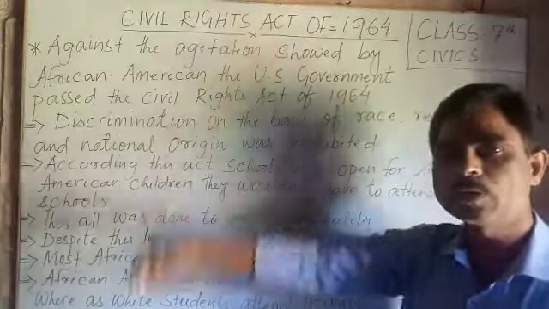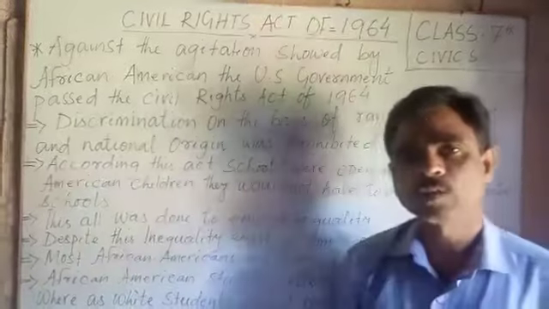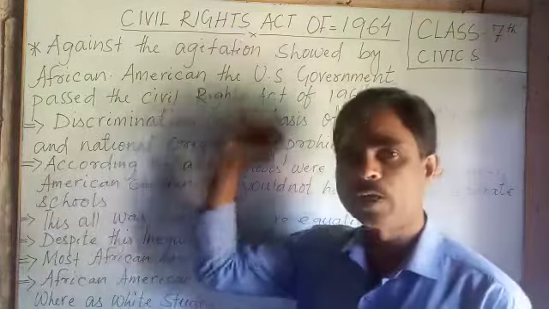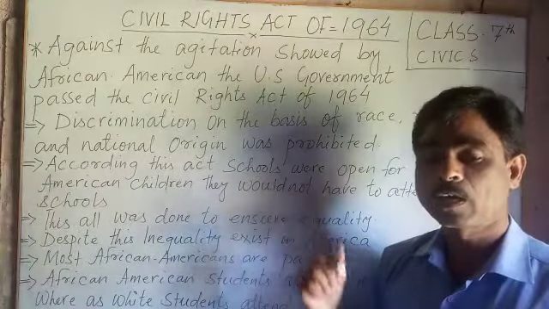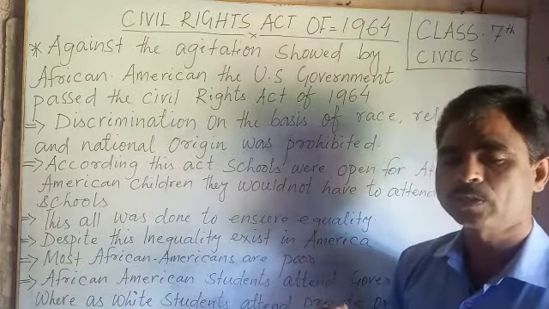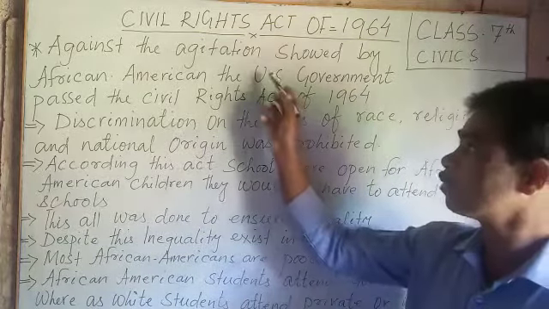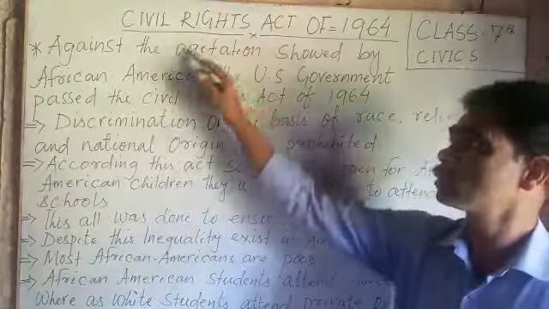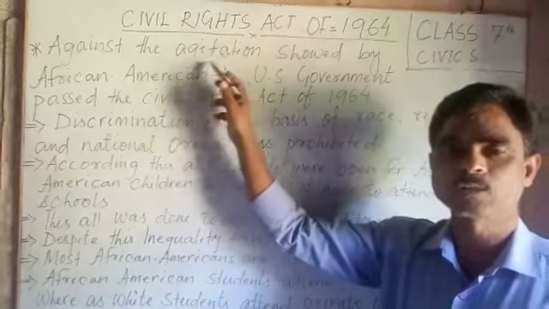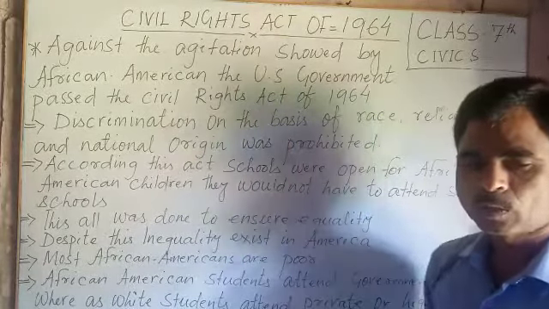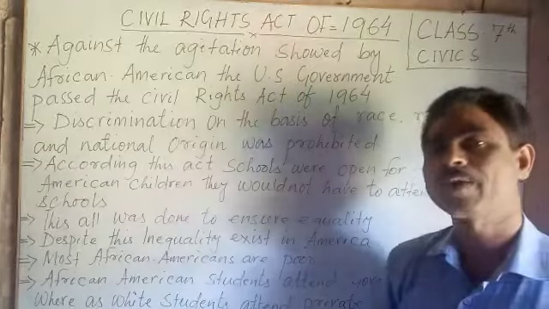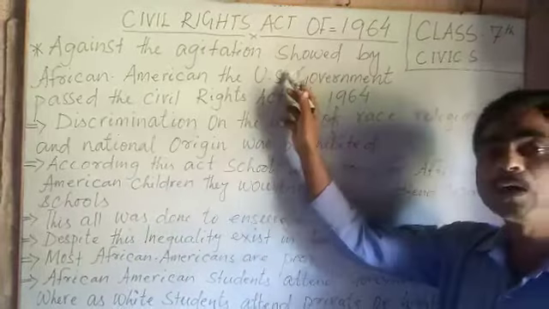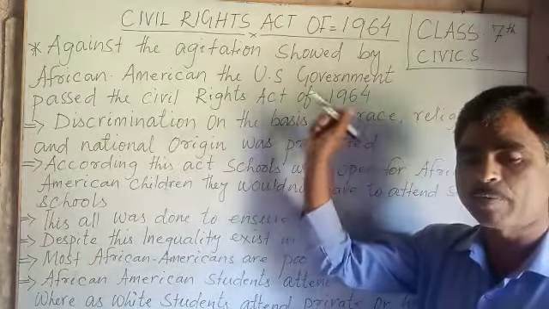We already know that the Civil Rights Act of 1964 had its start on 1st December 1955, when Rosa Parks, the African American lady, refused to give her seat to a white man, and from there the agitation started. Agitation means a movement against the denial of civil rights to African Americans. So here the civil rights movement took place. There was discrimination between African Americans and the original Americans.